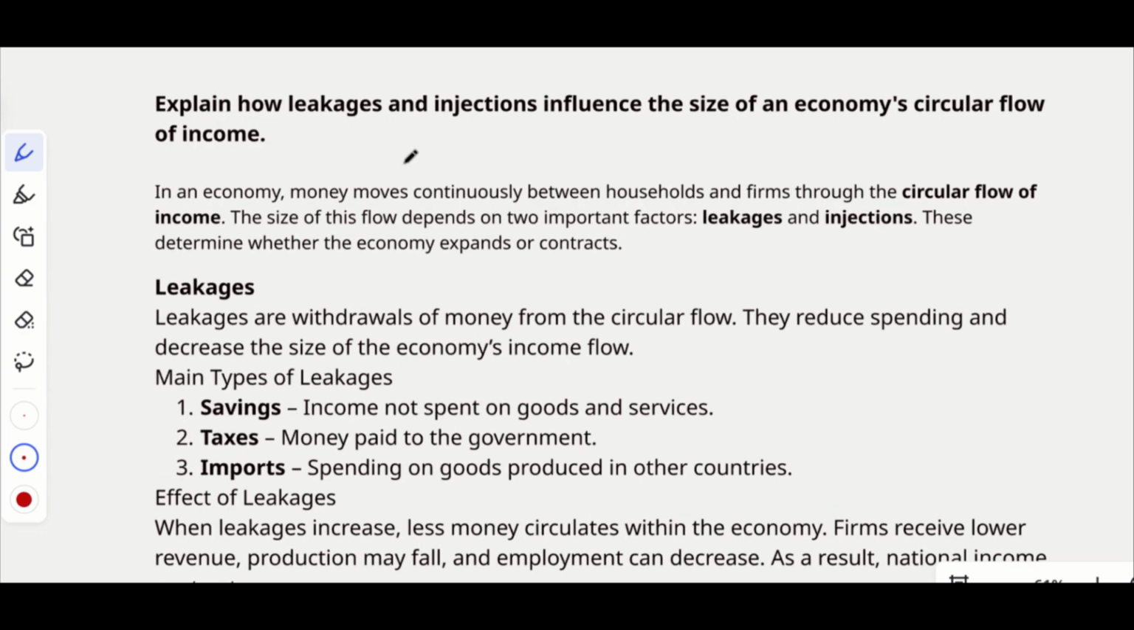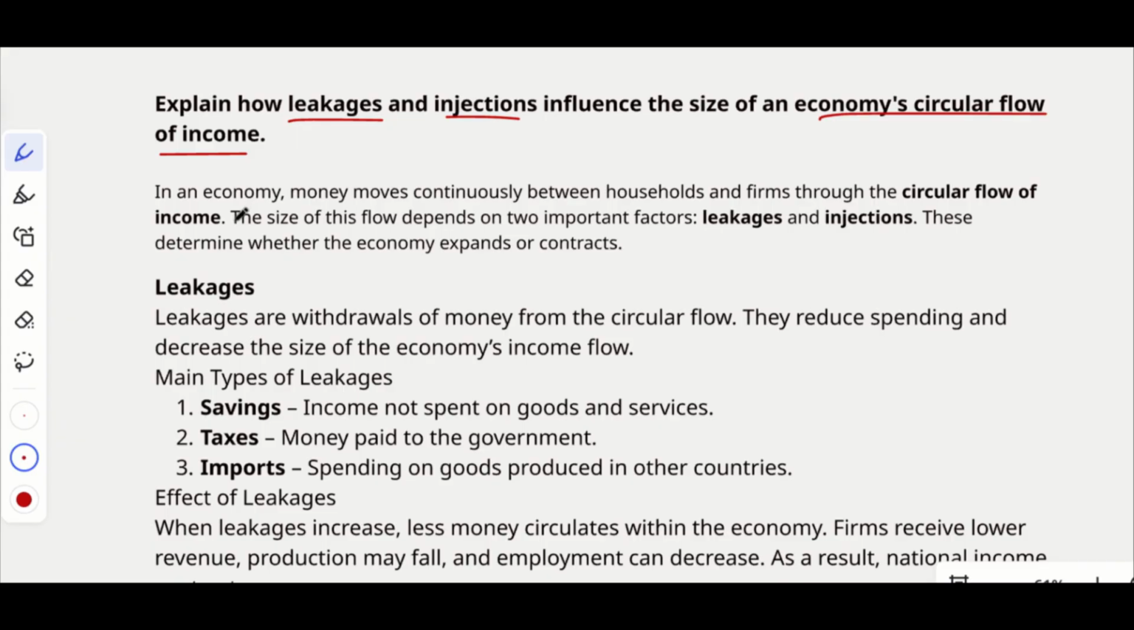Hi all. Now we are going to check the question that is: explain how leakages and injections influence the size of an economy's circular flow of income. So we have three keywords here: leakages, injections, and economy's circular flow of income. So let's see how to start the question.